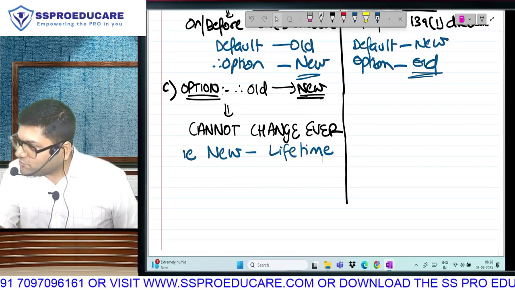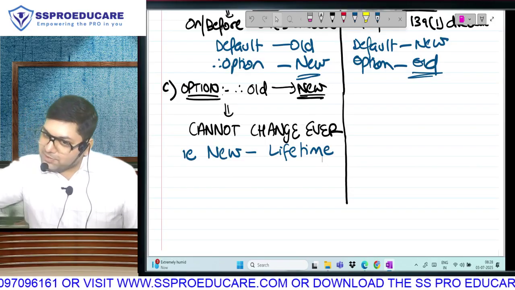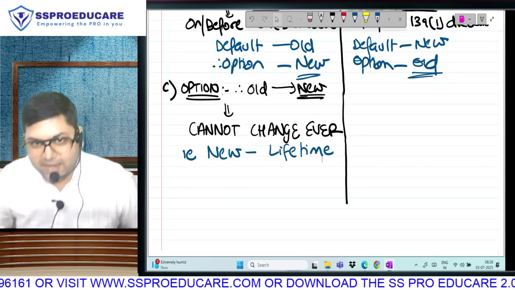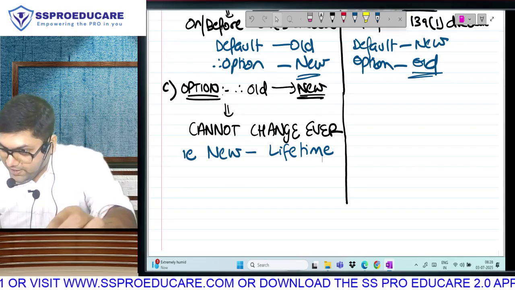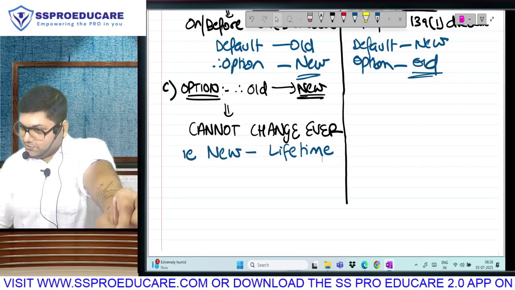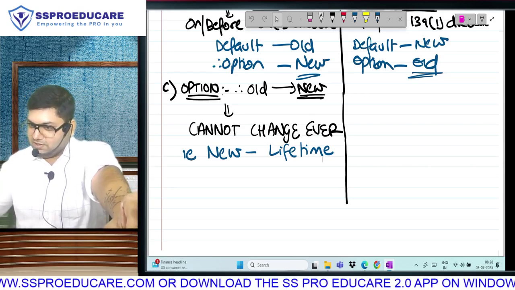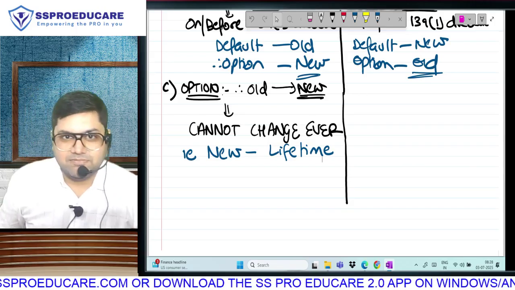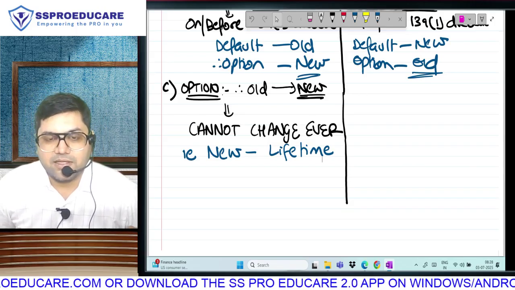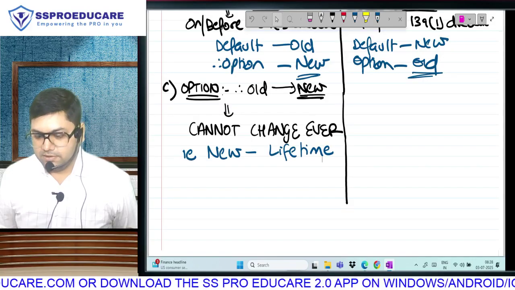That was the policy for CA exam, and that is the policy applicable on the left side of the chart. You can go from old to new whenever you want, but once you go to the new course, मतलब new regime हो गया, you will forever stay in the new regime.